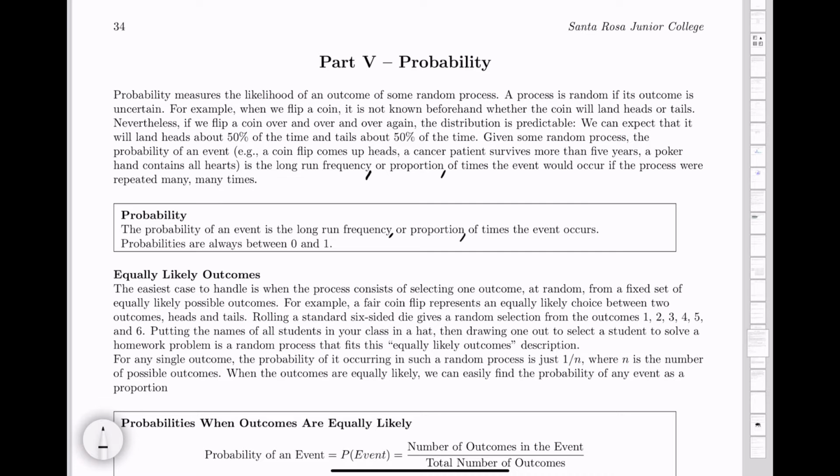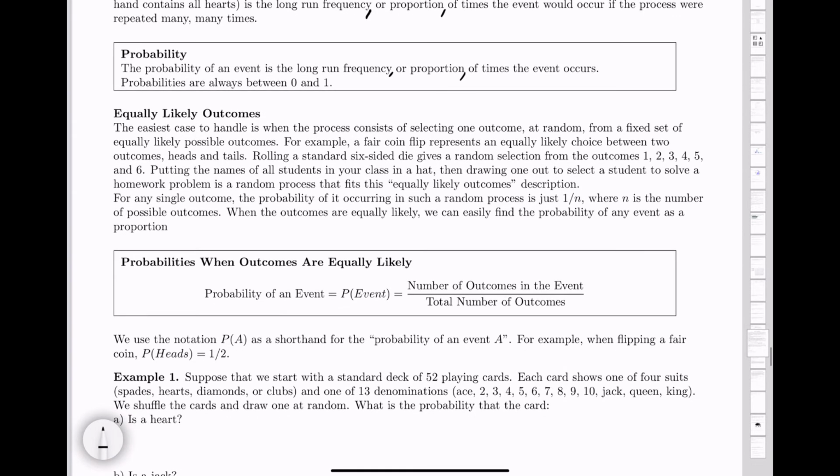Probabilities are always between 0 and 1, because they are some sort of proportion, and proportions are always between 0 and 1. So we're only going to really look at the case here of equally likely outcomes. What we mean by that is like a fair coin flip, right? That represents an equally likely outcome between heads and tails. Another example, rolling a 6-sided die. There are 6 outcomes, but they are all equally likely.